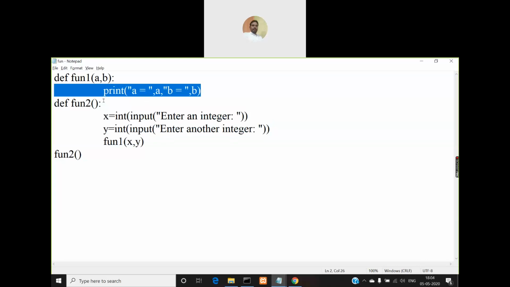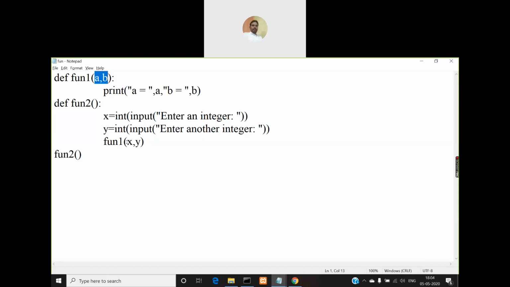So what are a and b? They are nothing but x and y values. You are passing them as parameters to fun1, right? So when you pass them as parameters, you need not use the same names x and y. Instead you can use a different name. So these are the actual parameters x and y. These are the formal parameters. So you know this concept in C language, right? Actual parameters and formal parameters.